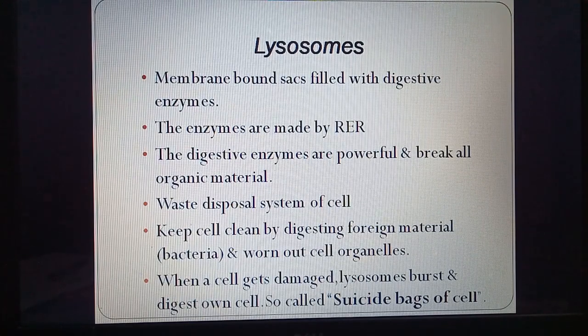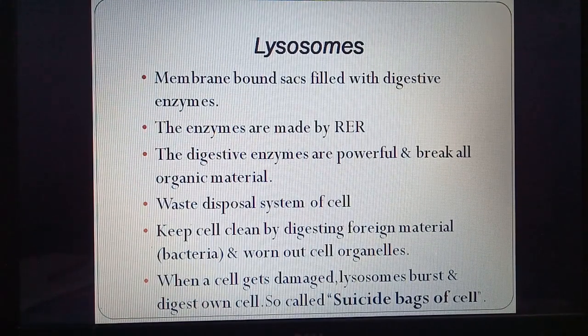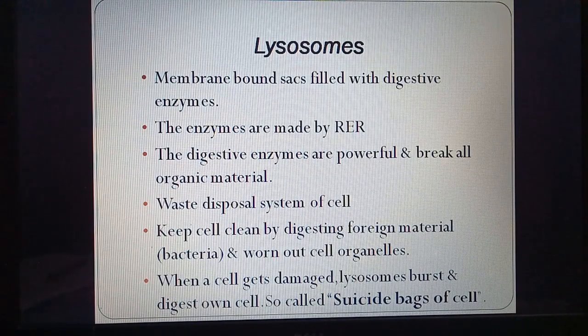The digestive enzymes are powerful and they can break down all the organic material. So these enzymes can break almost all carbon compounds present in the cell like carbohydrates, fats, proteins, amino acids. Lysosomes are the waste disposal system of the cell.